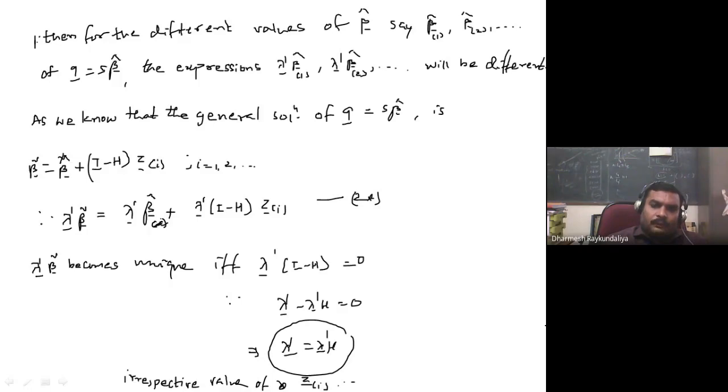And when we have the normal equation, we know that the general solution is given by beta curl equal to beta cap plus I minus H times z. If we multiply both sides by lambda dash, we have lambda dash beta curl, that is the general solution, becomes the particular solution, that is lambda dash beta cap, if and only if lambda dash (I minus H) equal to 0. Because this cannot be 0, this can be 0, that means lambda dash minus lambda dash H equal to 0, that means lambda dash equal to lambda dash H. Okay,